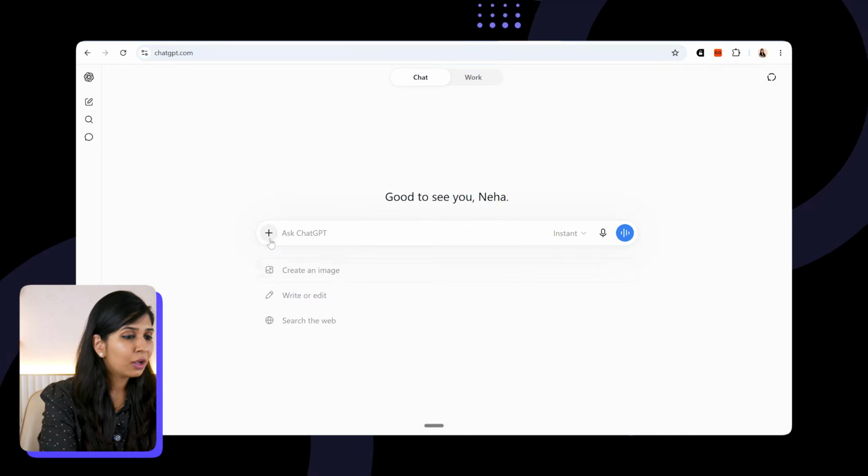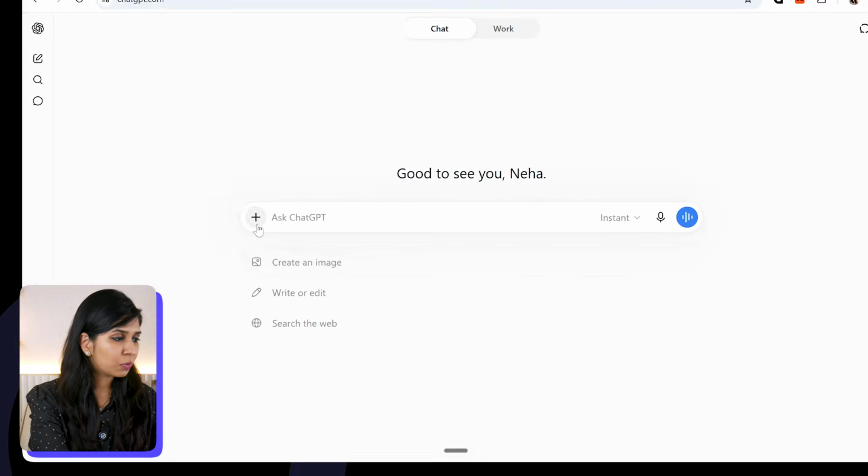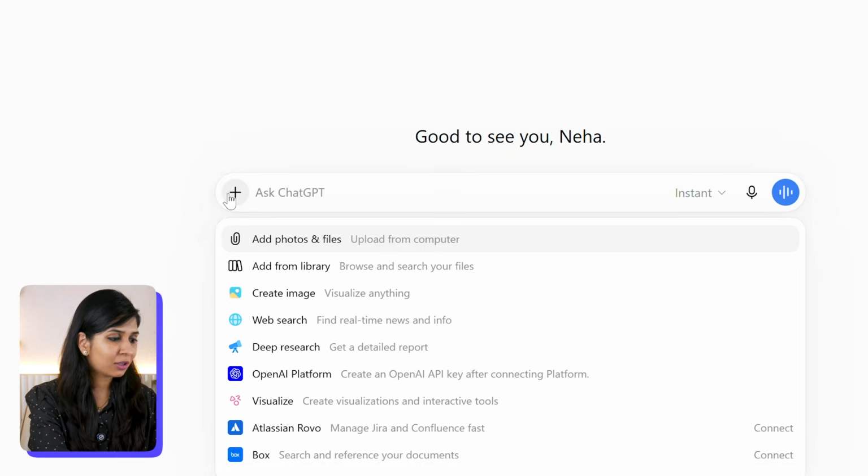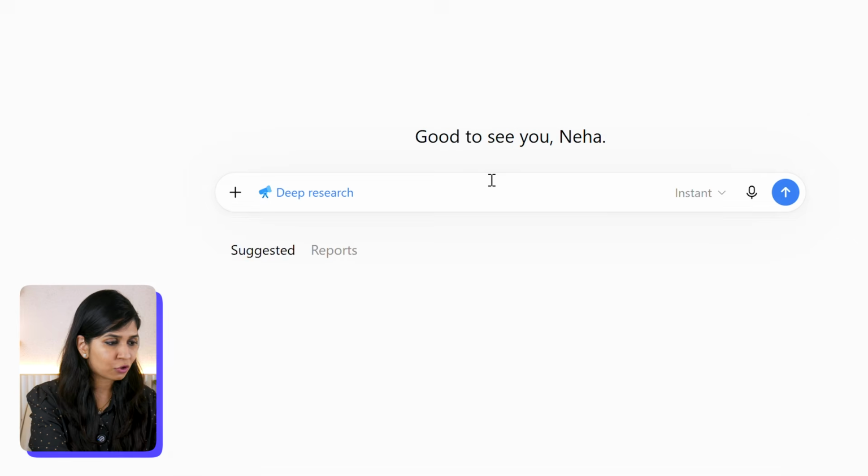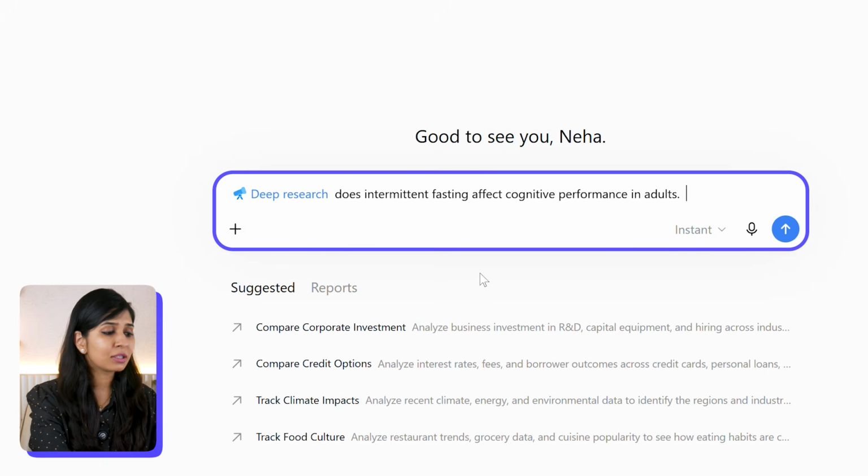Say you're working on a research paper and you have a research question that you need an answer to. So here on ChatGPT, I go to a new chat, click on the plus icon and choose the deep research option. And now I can type my research question. Does intermittent fasting affect cognitive performance in adults?